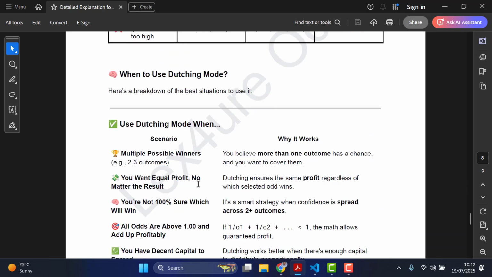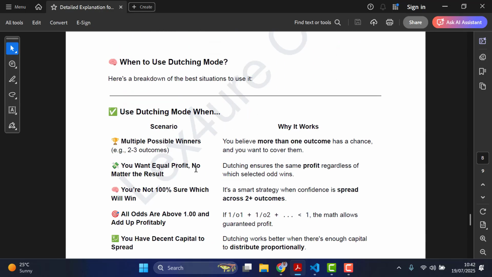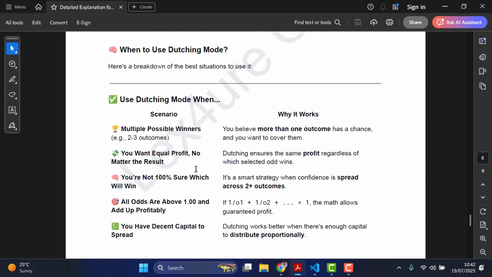So when to use this? I use a table to explain when you can decide that you want to use the Dutch mode. All right, multiple possible winners, you want equal profits. By the way, if it's possible that two teams can win, it depends on what you are supporting. It goes beyond football. It depends on the kind of sport.